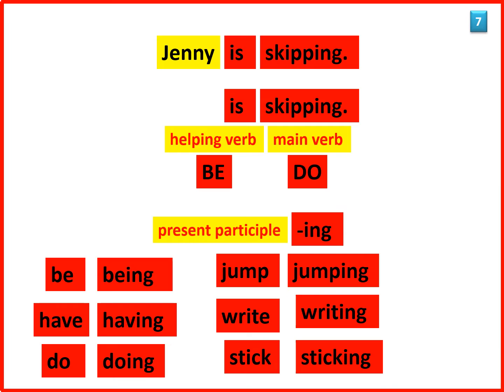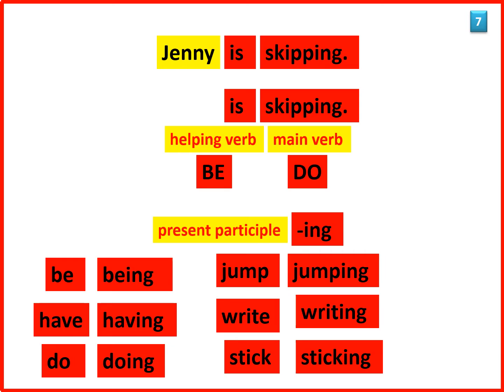To show continuous action, you'll notice that you have to add ing to the main verb. A main verb which has ing attached to it is called the present participle. It's very easy to make the present participle. You just stick ing onto the main verb.